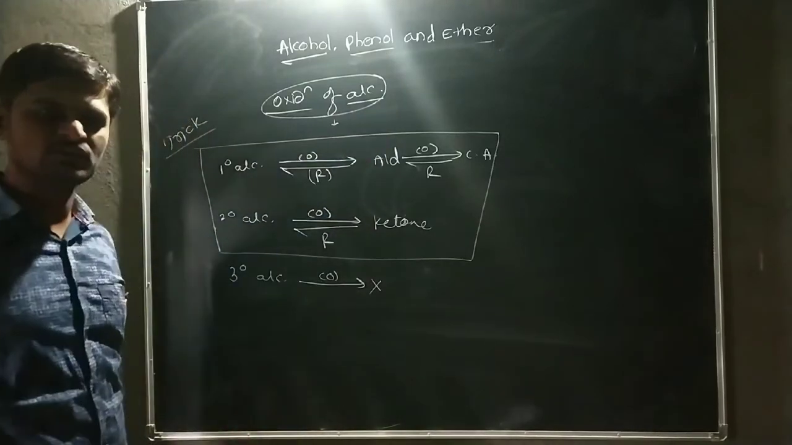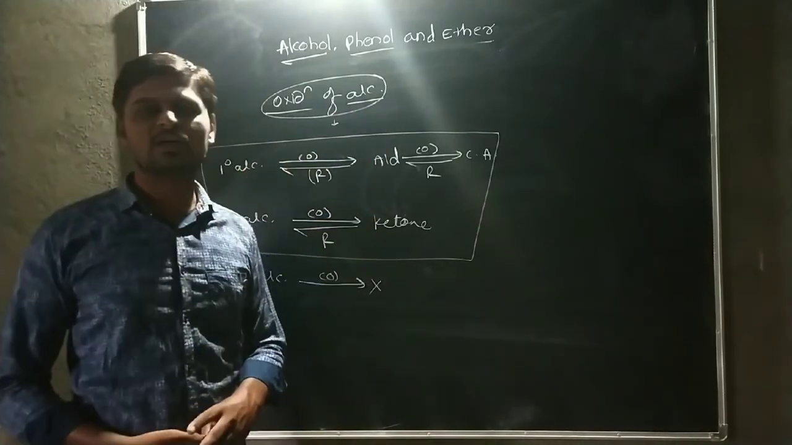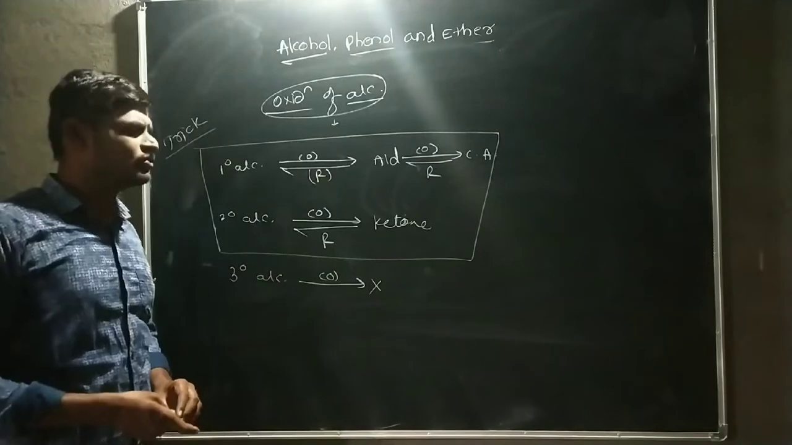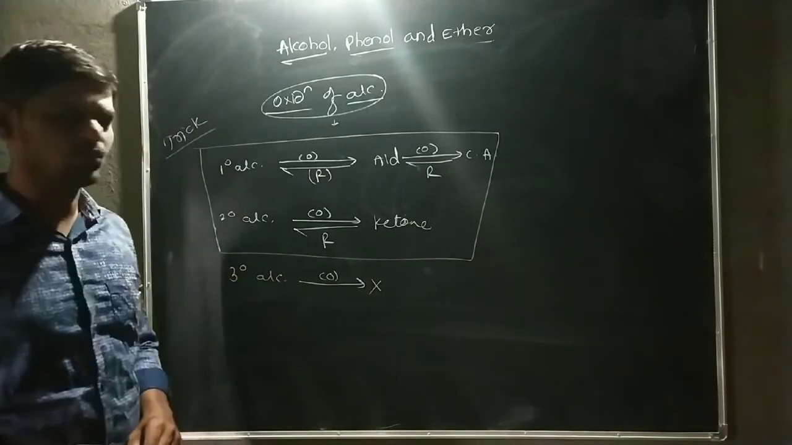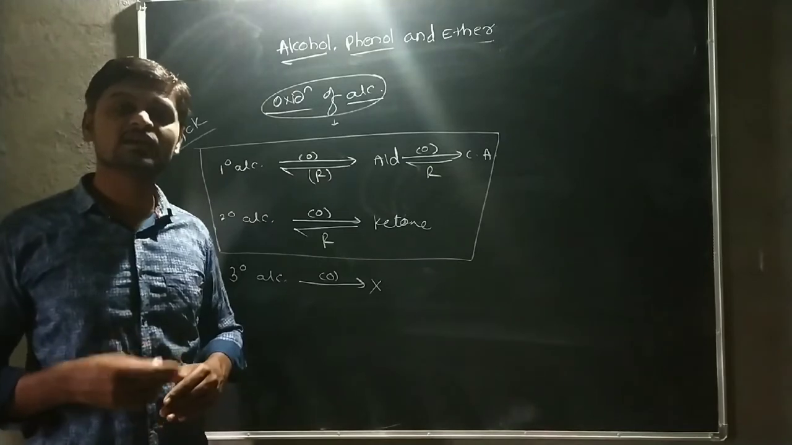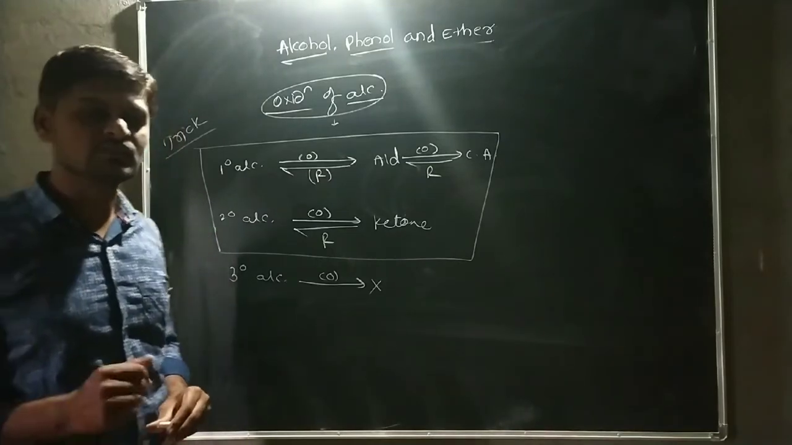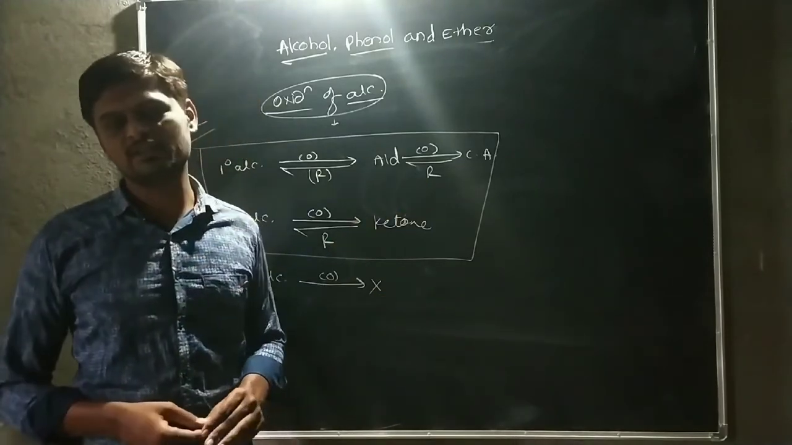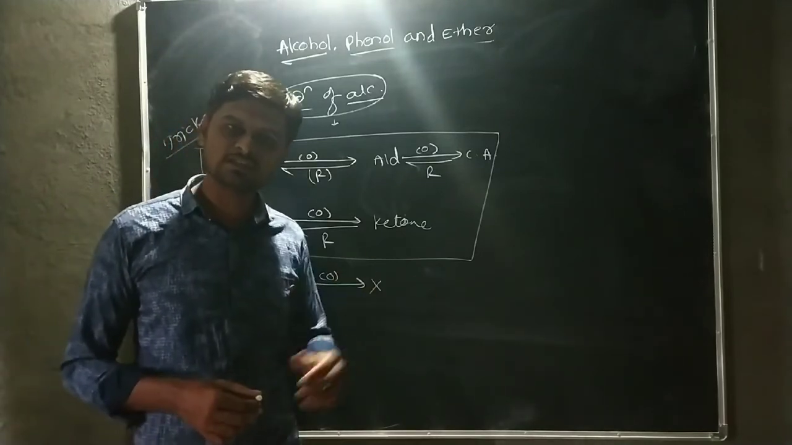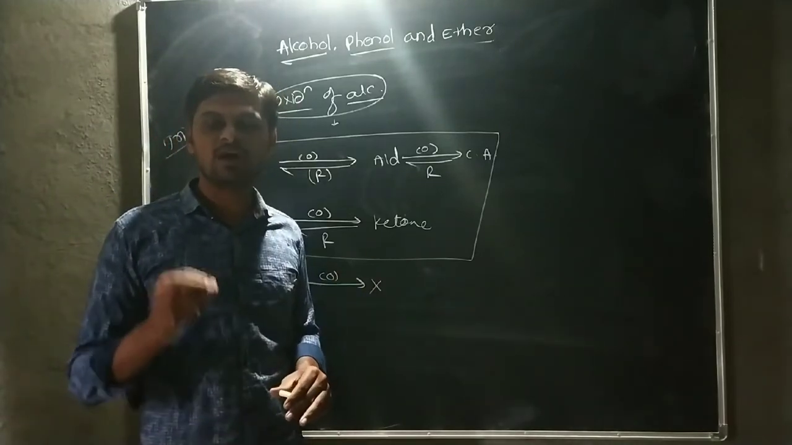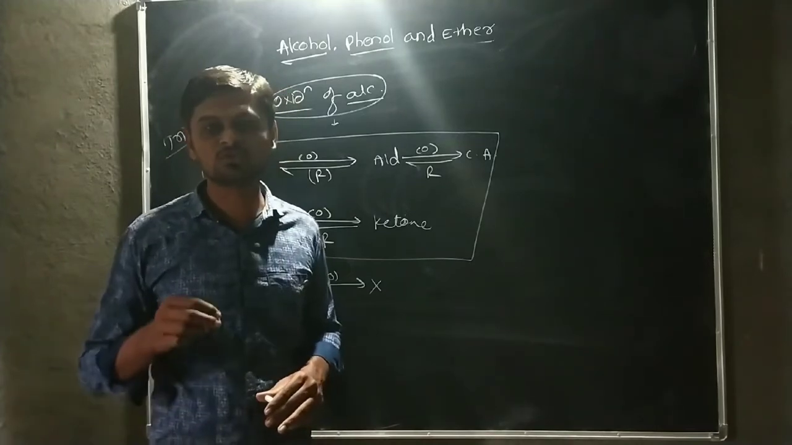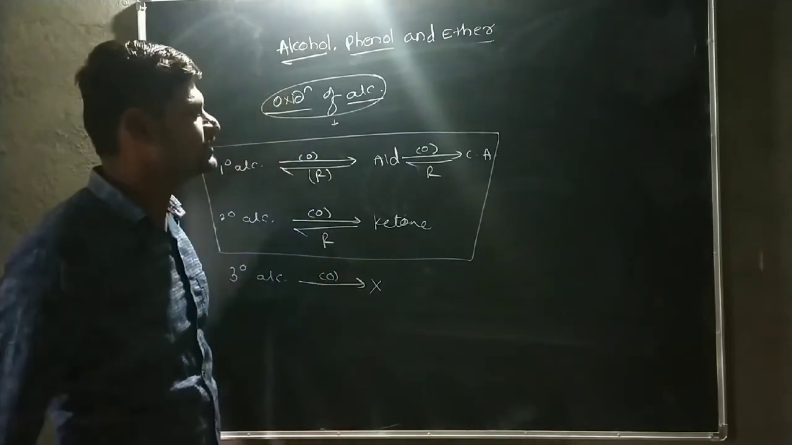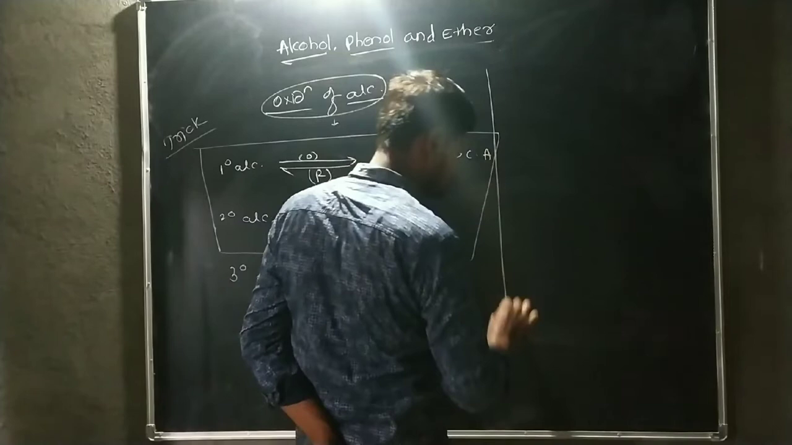In this oxidation reaction, the addition of oxygen is here, or oxygen should be added. Then this is the oxidation of primary and secondary alcohol by using oxidizing agents. But here there are two types of oxidizing agents. One is the strongest oxidizing agent, and another one is a partial oxidizing agent, or we can also call it a weak oxidizing agent.